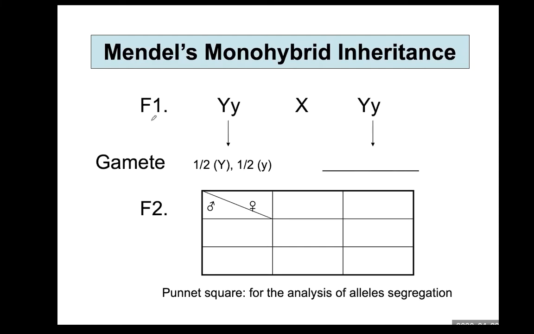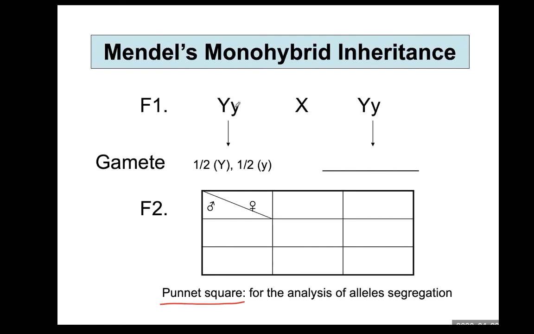This F1 progeny is supposed to self-fertilize. Self-fertilize means plants with exactly identical genotype are going to cross: large Y, small y crossed with large Y, small y. The possible result from this cross can be visualized with this table. We call this a Punnett square. In a Punnett square, the possible gametes of one individual are listed along the horizontal side of the square here, and the possible gametes of the other individual are listed along the vertical side here.